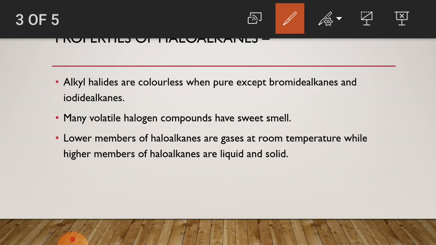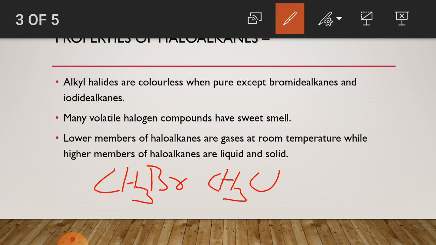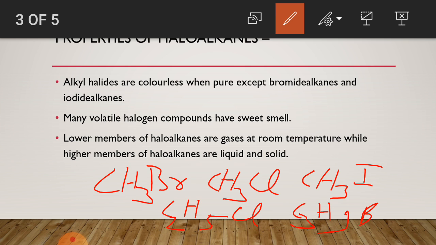So, lower members of haloalkanes such as methyl bromide, methyl chloride and methyl iodide are gases at room temperature, while higher members of haloalkanes such as C2H5Cl, means ethyl chloride, and C3H7Br, means propyl bromide, are liquid and solid.